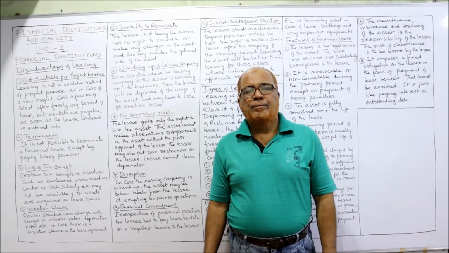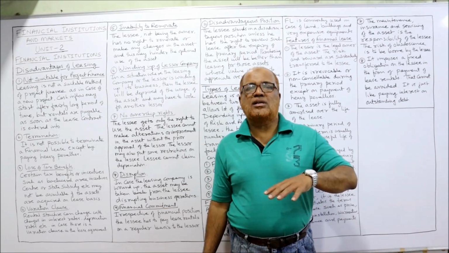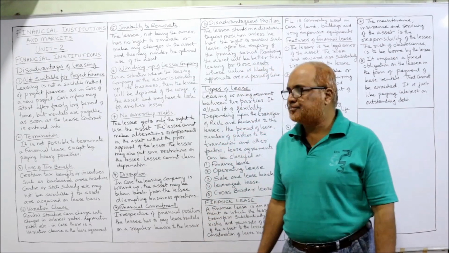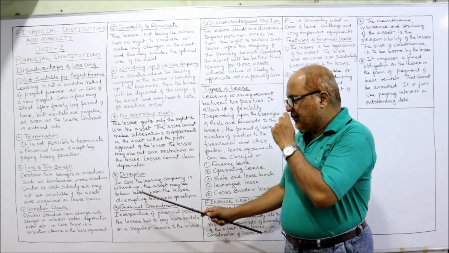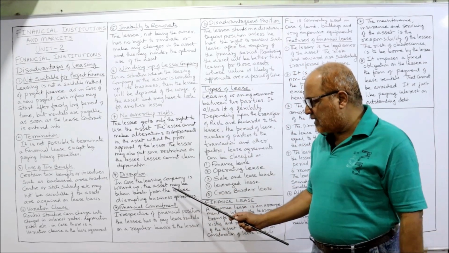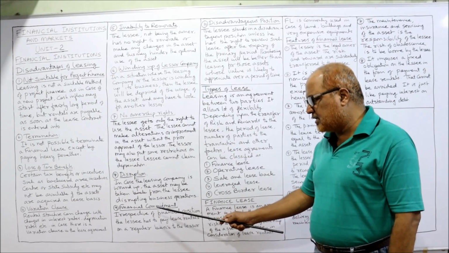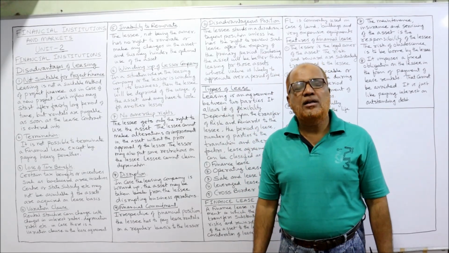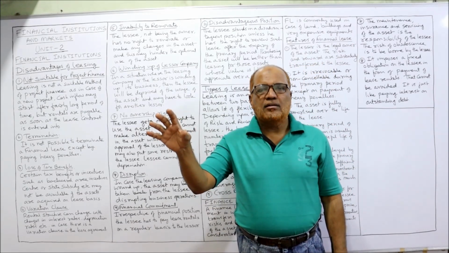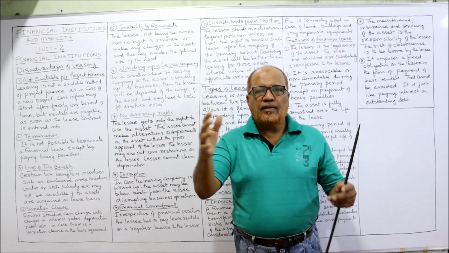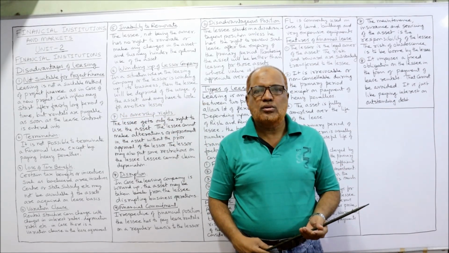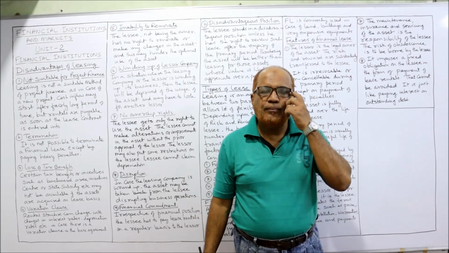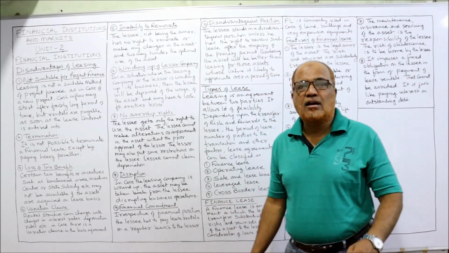Apart from that, the lessee cannot make any alterations or changes in the asset to suit his business requirements. Next, the disruption. In case the leasing company is wound up, the lessor may take the asset back from the lessee, disrupting his business operations. There is no certainty that the business will be continued. If the lessor company is wound up, then the lessee has to return the goods. That means the business of the lessee will get interrupted due to the winding up of the lessor company.